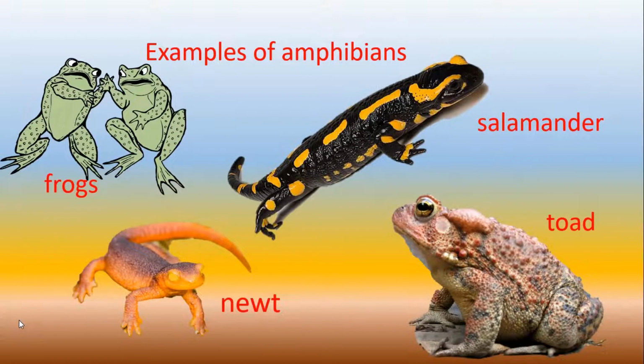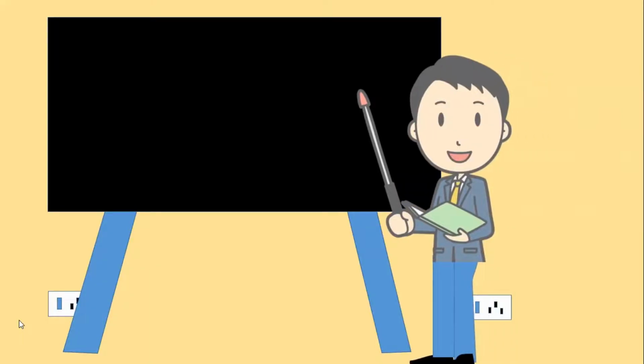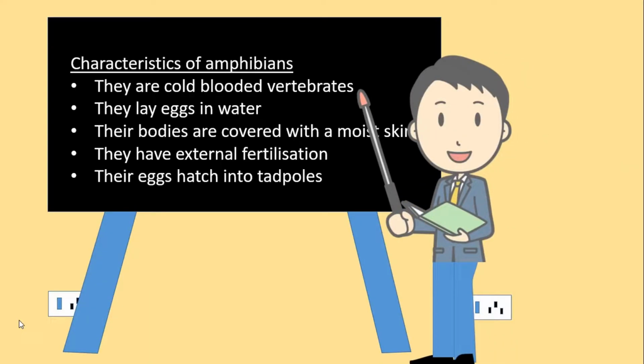We are now going to look at the amphibians. Amphibians are another group of vertebrates. Examples are the salamander, as you can see, a toad, a newt, and the frogs. Characteristic number 1 is that they are cold-blooded, meaning that their body temperature changes with the surrounding. They lay unfertilized eggs, meaning the eggs are fertilized outside the body or during the mating process.